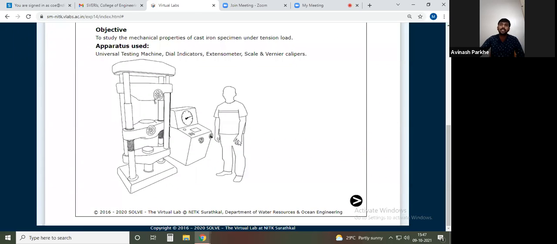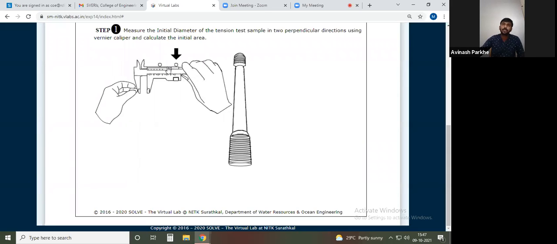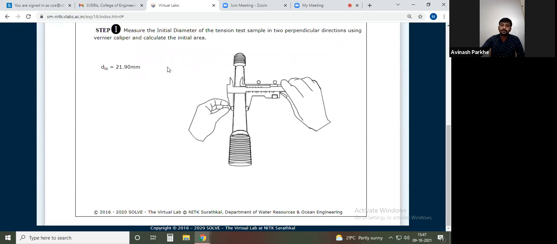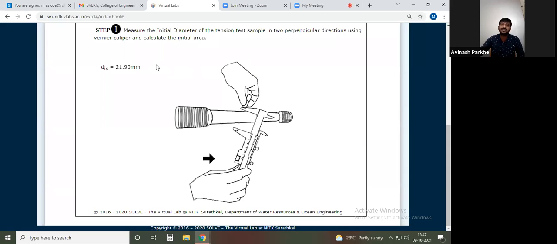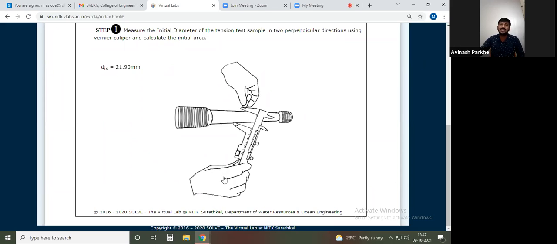So once again I will start the simulation. Now the machine is ready, operator is ready. Next step, measure the diameter in one direction. In X direction the diameter is 21.90. In Y direction again I have measured the diameter 21.90. My average diameter is 21.9 mm. The cross-sectional area I have calculated, pi by 4 d square, is 376.68 mm square. That means the first step is over: measure the diameter in two perpendicular directions.